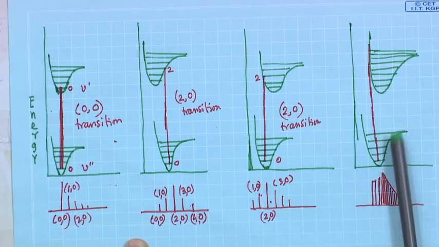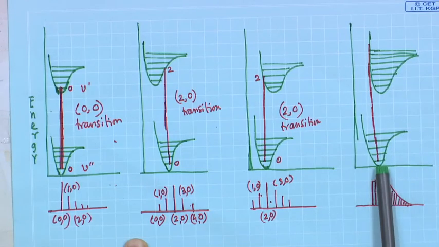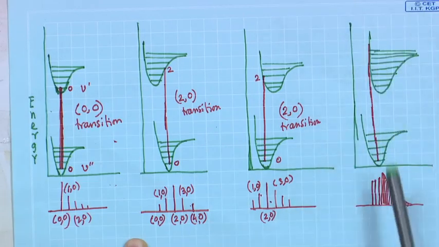Now, this is an extreme case, if the vibrational state is like this. Here only this transition probability will be maximum.